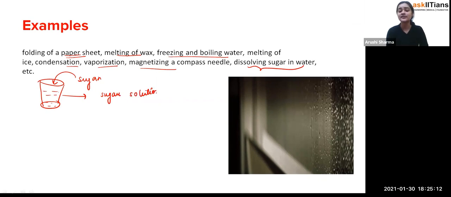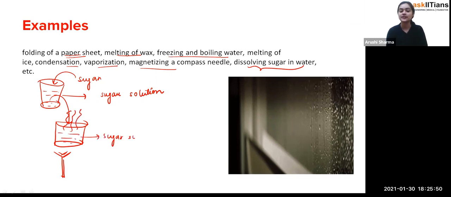Now, if I ask you to separate out the sugar and the water, my students, you have seen this in the separation techniques. In the separation technique, you can take a utensil or a boiler or some kind of that thing. You can transfer the solution into it, and you start boiling it. This is a kind of burner. So when you start boiling it, the water will convert into the vapor form, and this is the sugar solution.